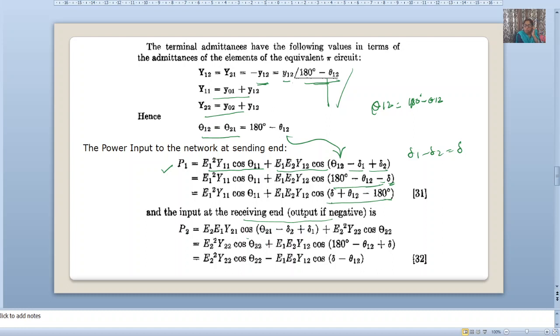So the first term is common in both the sending end and receiving end equations, while the second term contains this term.